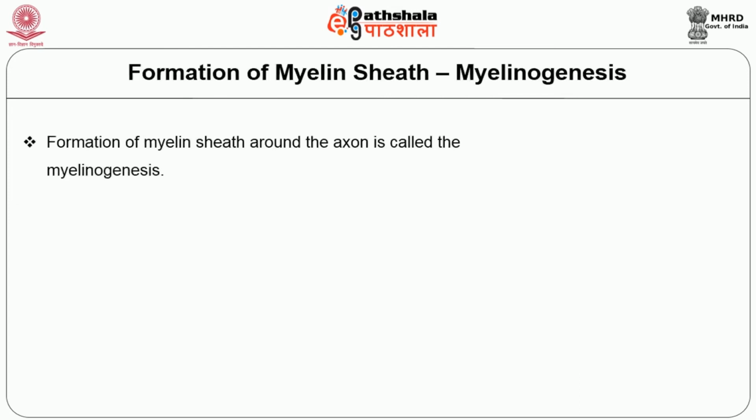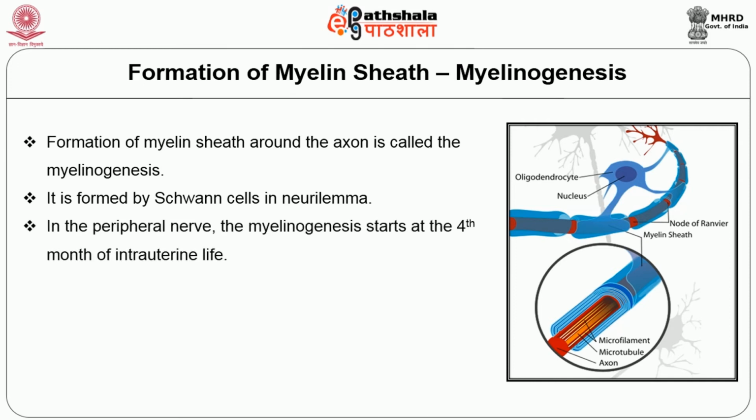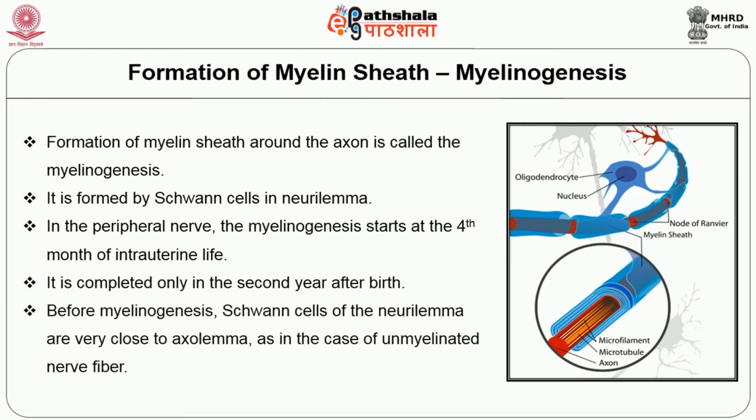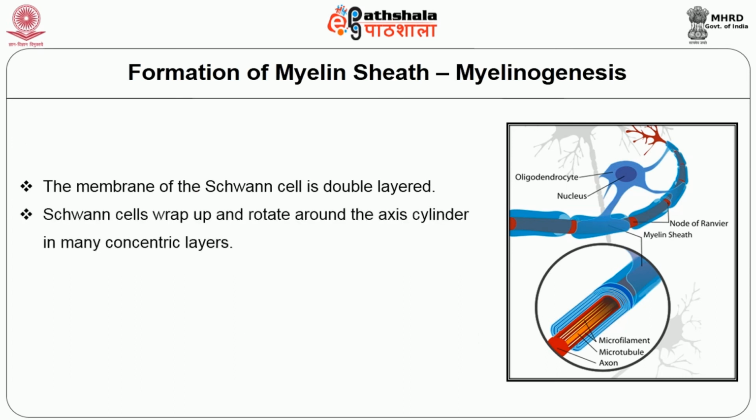Formation of the myelin sheath around the axon is called myelinogenesis, and it is formed by Schwann cells in the neurilemma. In the peripheral nerve, myelinogenesis starts at the 4th month of intrauterine life. It is completed only in the 2nd year after birth. Before myelinogenesis, Schwann cells of the neurilemma are very close to the axolemma, as in the case of an unmyelinated nerve fiber. The membrane of Schwann cells is double layered. Schwann cells wrap around the axis cylinder in many concentric layers.